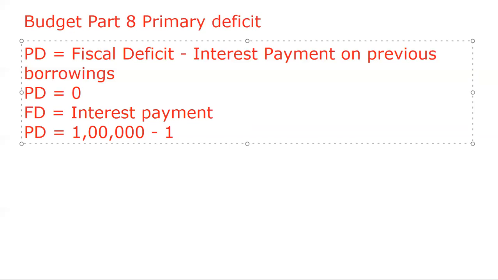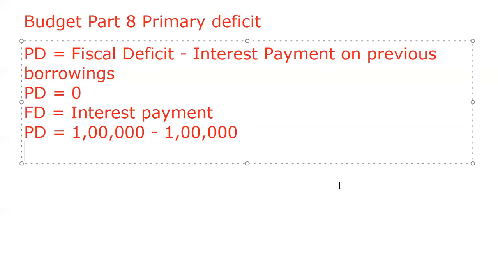So 1 lakh minus 1 lakh, primary deficit would be equal to 0. What do we mean by this? It means fiscal deficit is equal to the interest payment.